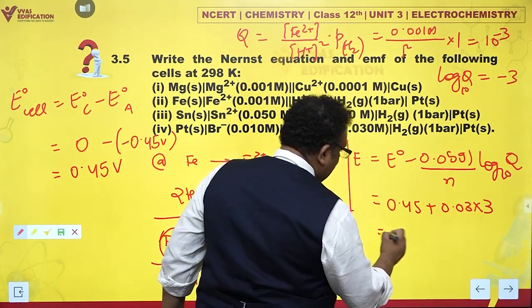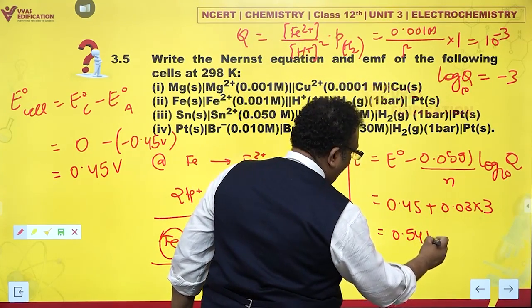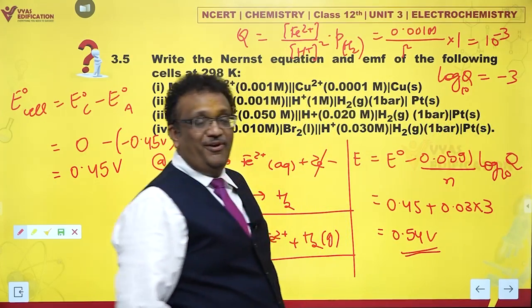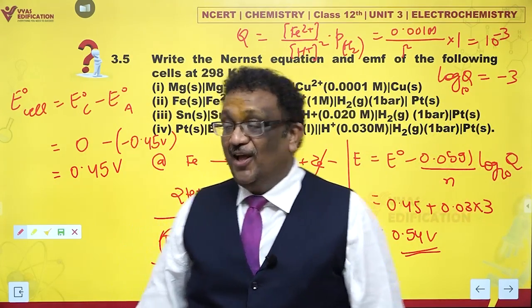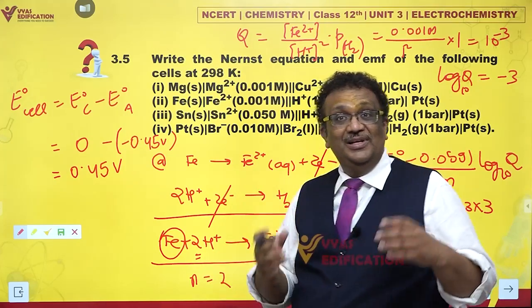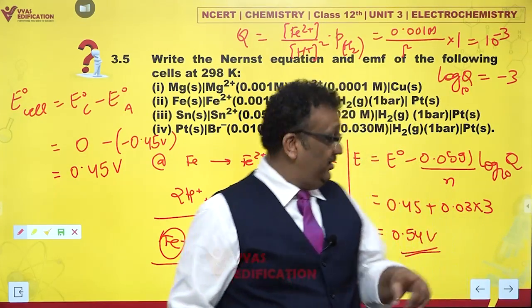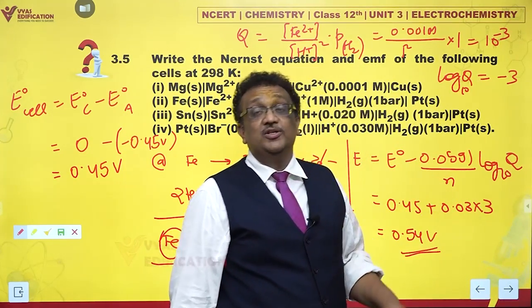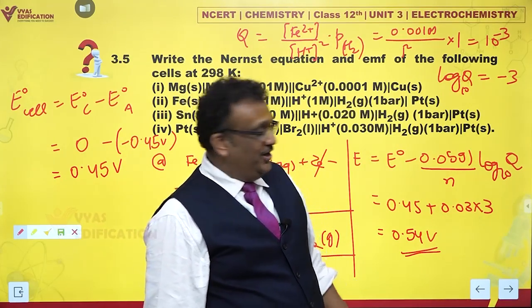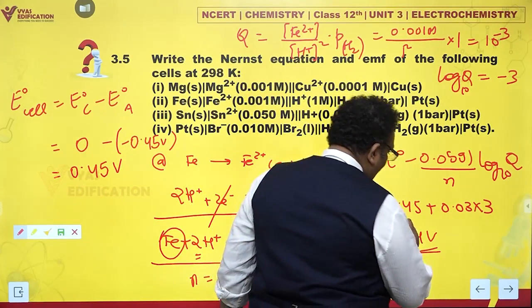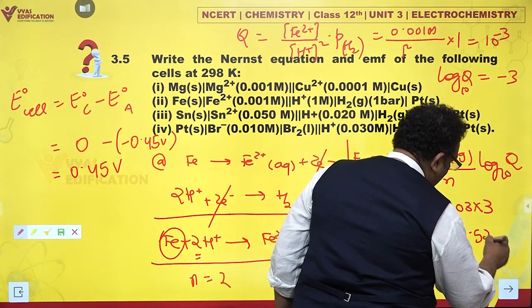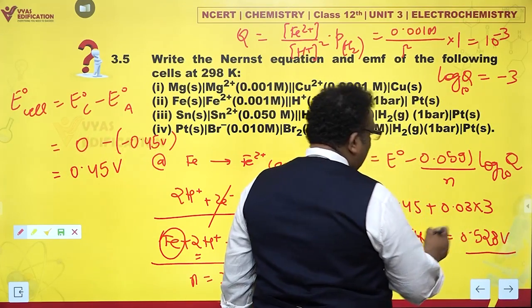0.09, so that makes it 0.54 volts. Oh wow, 0.54 volts. Yes, that would be the EMF of the second cell. But don't forget, this is approximate because we assumed 0.06 instead of 0.0591. If you do it more accurately, the actual value comes out to be 0.528 volts. And how do I get this?